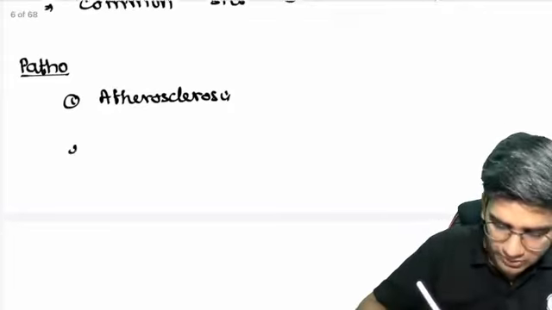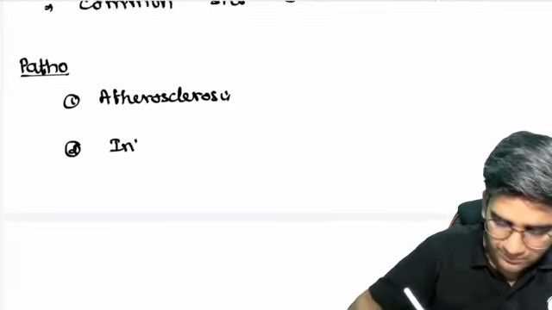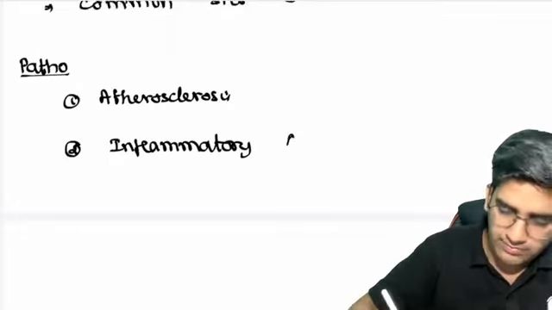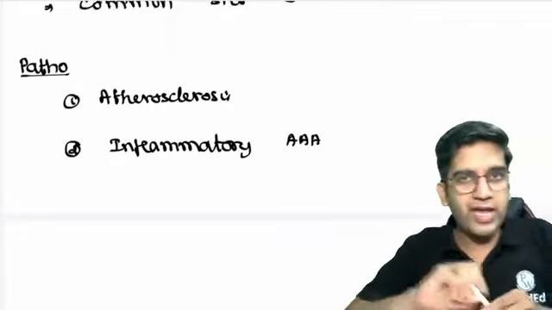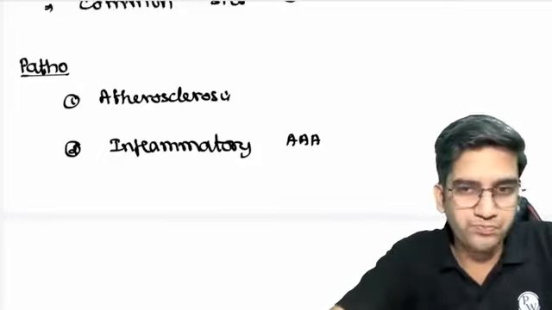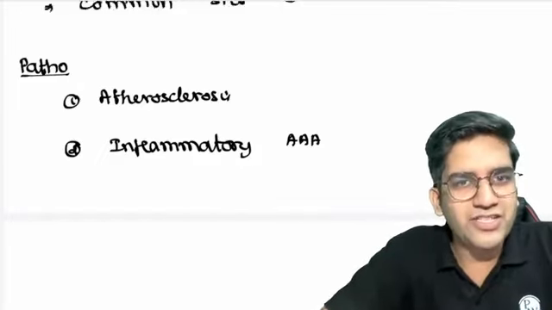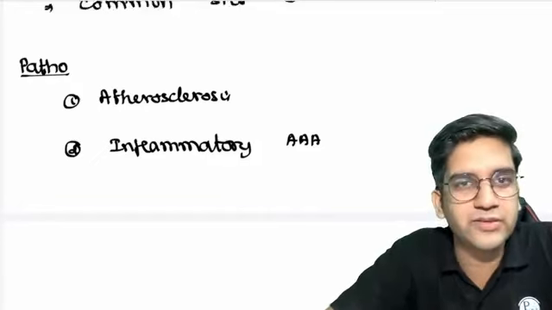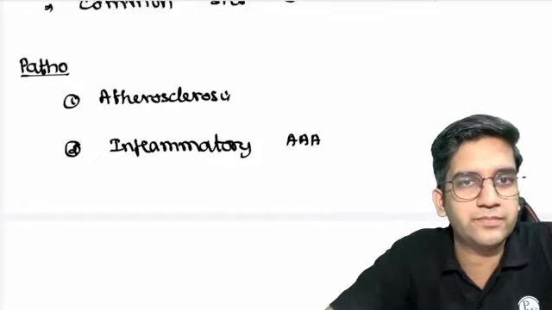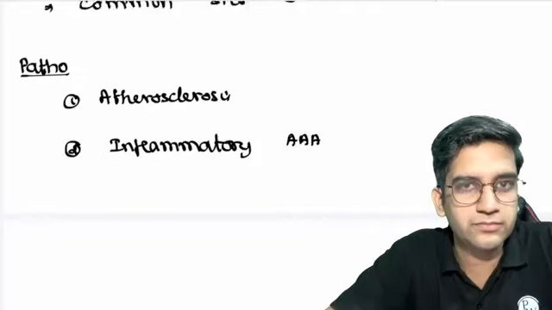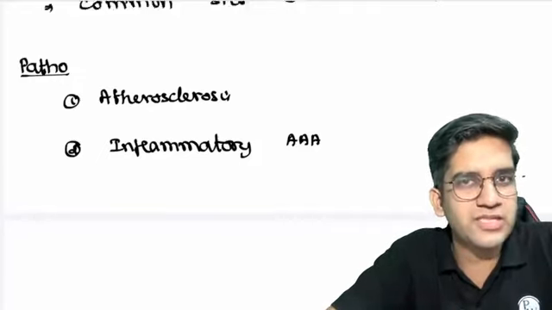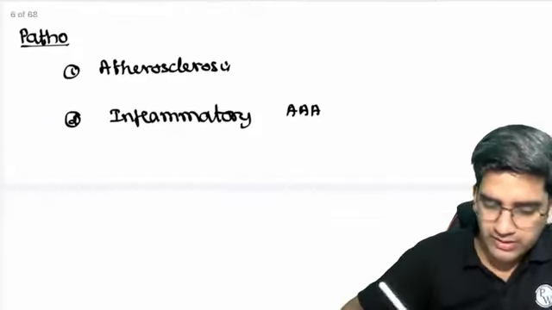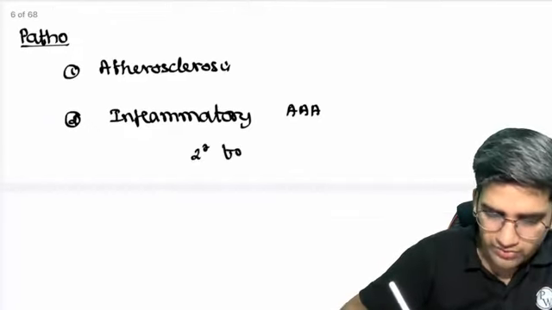There's one type of thing called an inflammatory aortic aneurysm, or inflammatory abdominal aortic aneurysm, right? AAA is for abdominal aortic aneurysm. Do you know any vasculitis? Have you come across any vasculitis in your life? Any named vasculitis? Whatever comes to your mind. Giant cell arteritis, you must have heard about it for sure, right? So inflammatory aneurysm can be secondary to vasculitis.